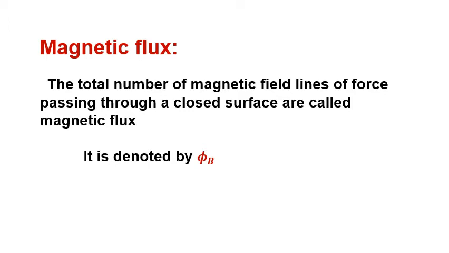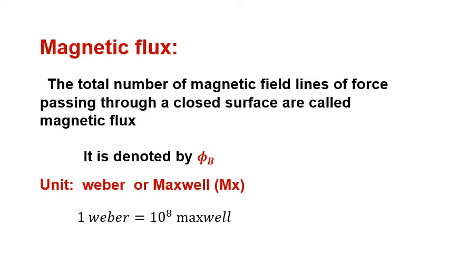Actually phi may mean electric flux or magnetic flux. In particular, if you mention B as a suffix, it is directly magnetic flux. In case of electric flux, we use E as a suffix. The unit is Weber or Maxwell. The relation between them: 1 Weber equals 10 to the power of 8 Maxwell.